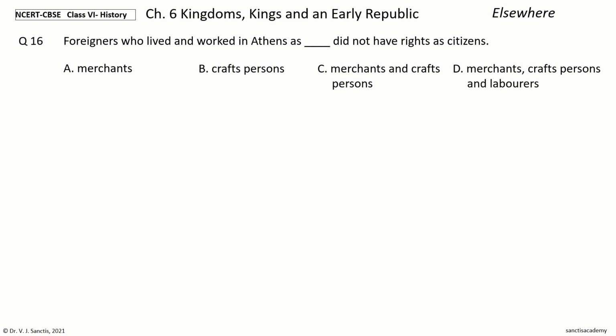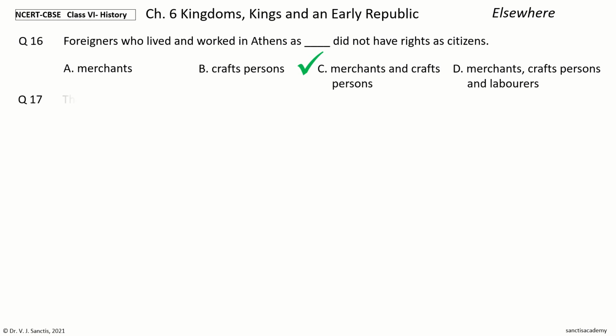Your time to choose. And the answer is merchants and craftspersons. So, foreigners who lived and worked in Athens as merchants and craftspersons did not have rights as citizens.